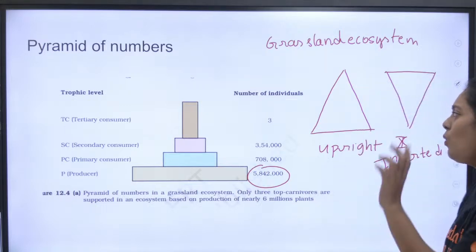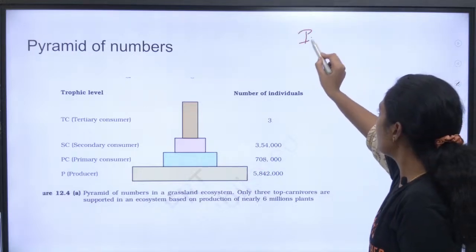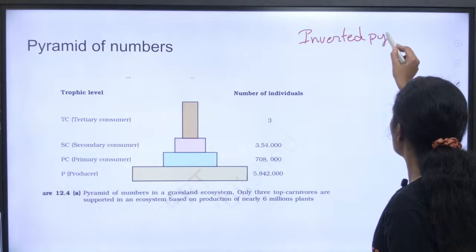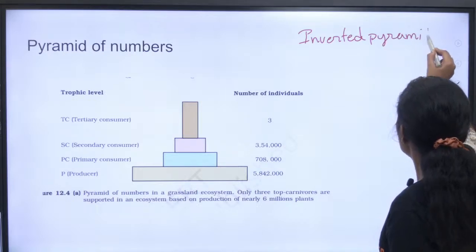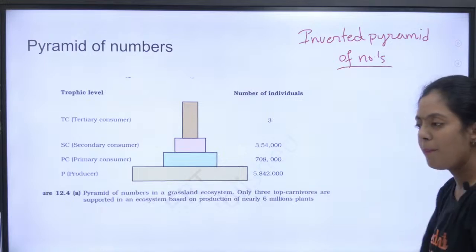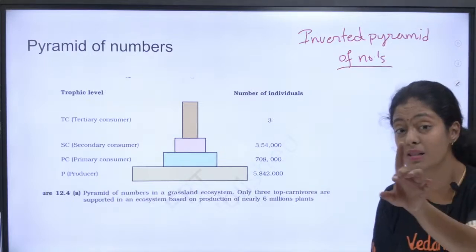Okay, so I'll ask one question. Can you tell an example of inverted pyramid of numbers? Anybody? Inverted pyramid of numbers. Tell me, let's see. Give an example of inverted pyramid of numbers. This is how they ask.